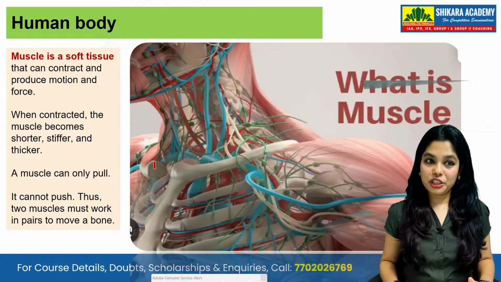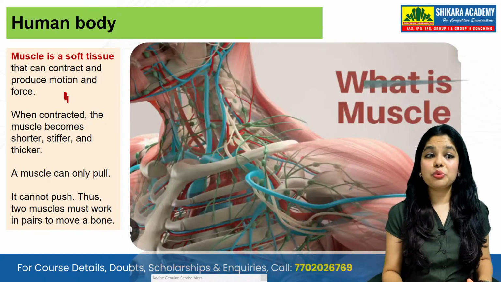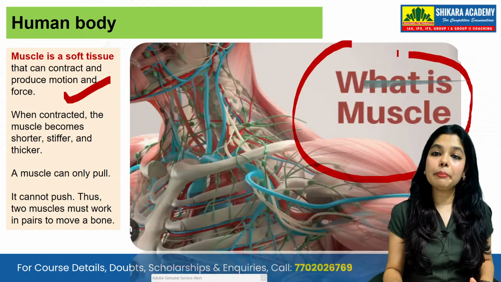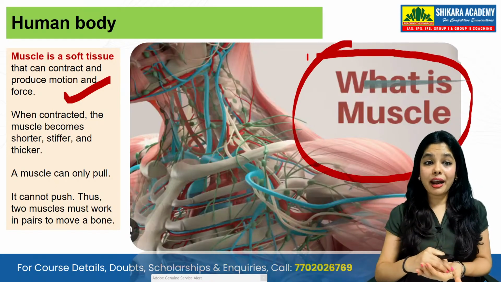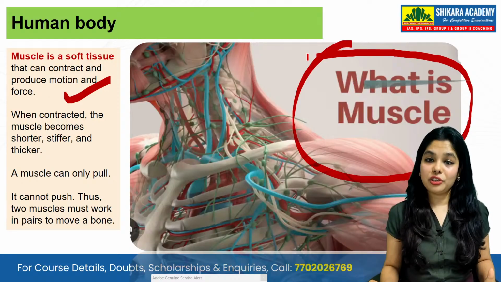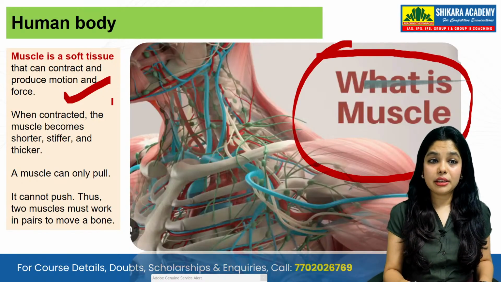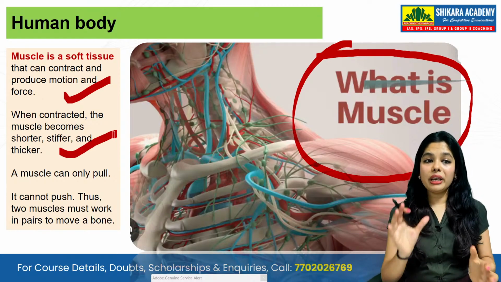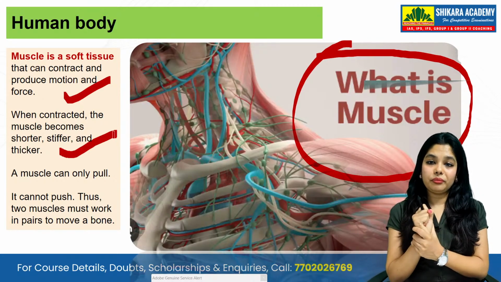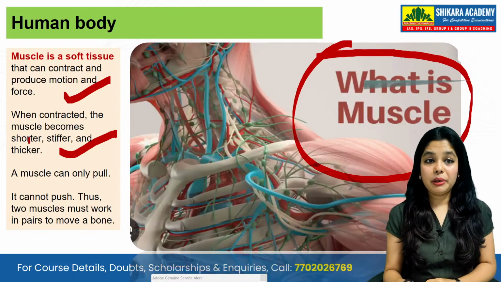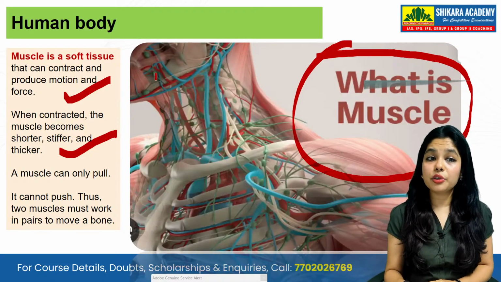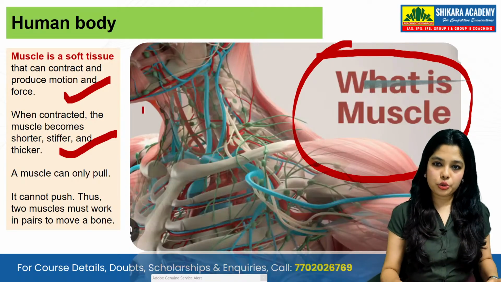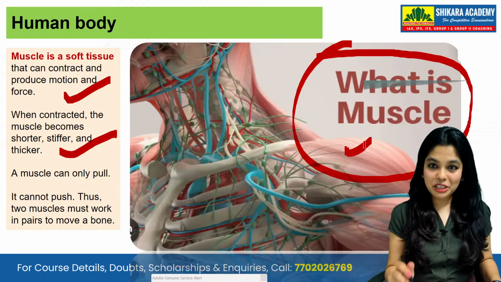Muscle is a soft tissue that can contract and produce motion and forces. What is muscle? Muscle is something which can contract and expand. When they contract, the muscle becomes shorter, stiffer and thicker. These are soft tissues. See, you can see it over here. The image says it all.